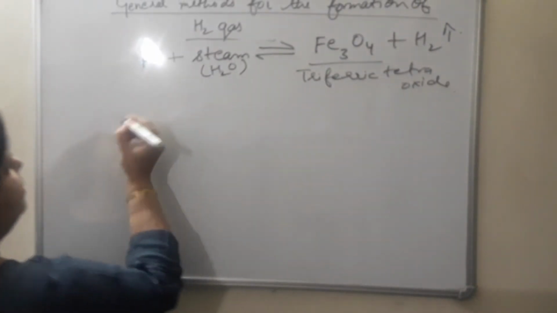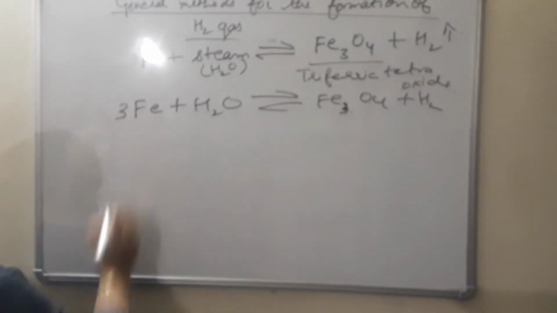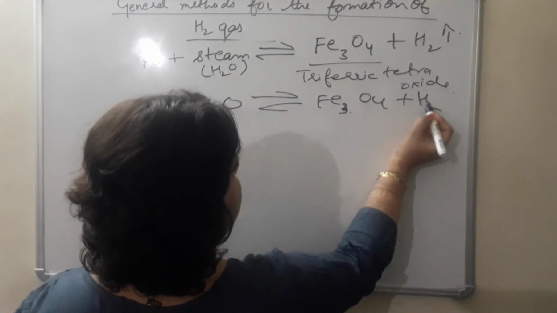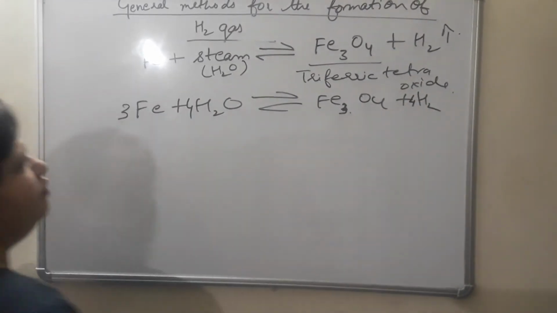And I think balancing also you can do very easily. H2O, Fe3O4 plus H2. Now if you put here 3, Fe3O4, put here 4, O4, and hydrogen, 4 2s are 8, put here 4 and the reaction will be balanced.